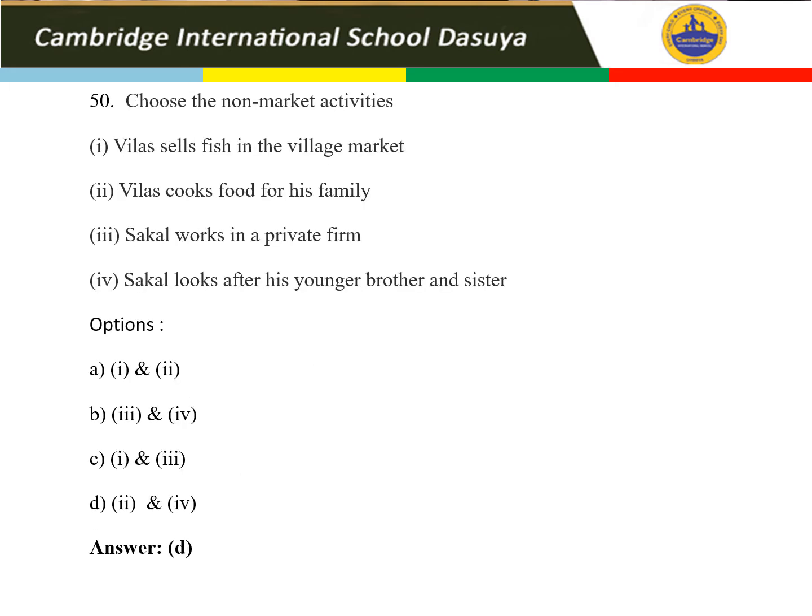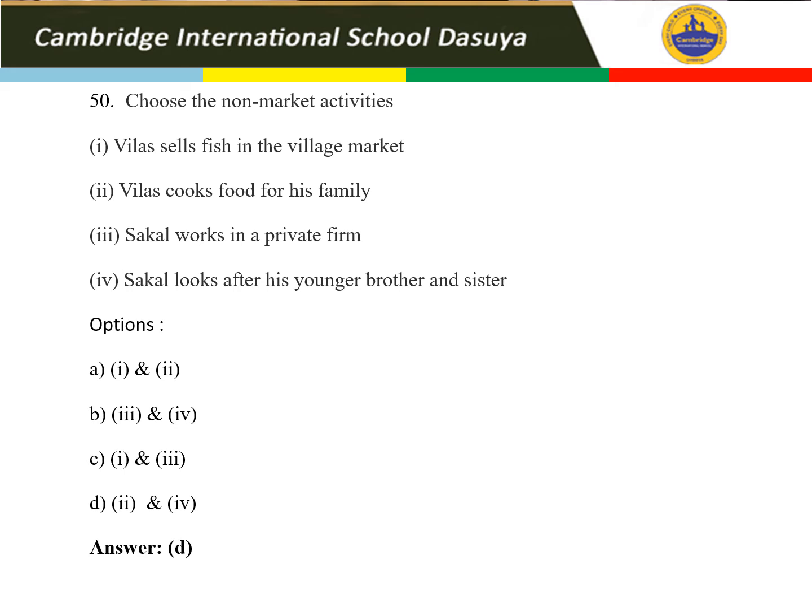So here is the last question, 50th question. So they just mentioned few of the non-market activities. So we have to just find out the right answer. So choose the non-market activities. Vilas sells fish in the village market. So this is market activity. Market में जा रहा है, market में जाके वो fish बेच रहा है. ठीक है. Next is Vilas cooks food for his family.